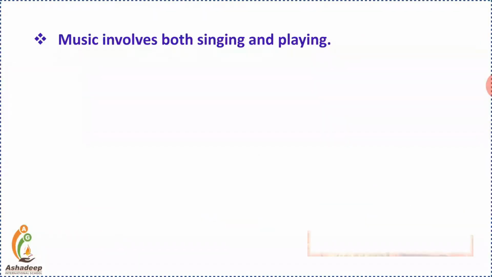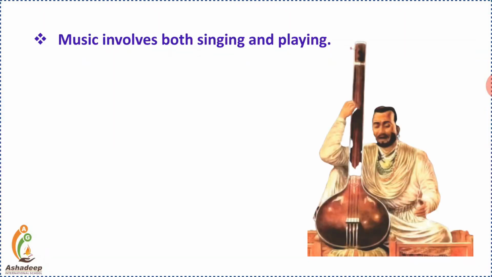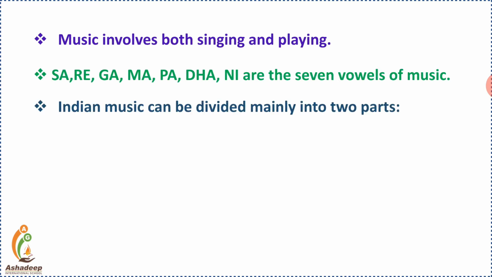Music involves both singing and playing, as you can sing and at the same time you can perform. Sa, re, ga, ma, pa, da, ni, sa. Right?